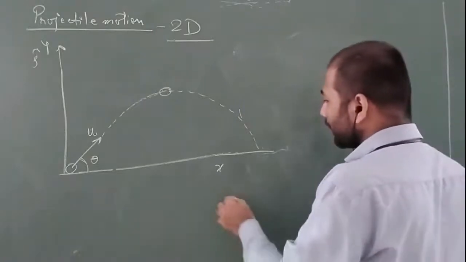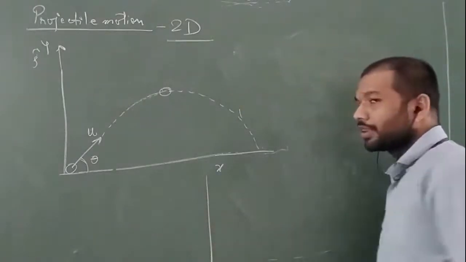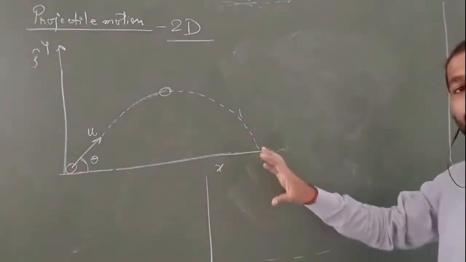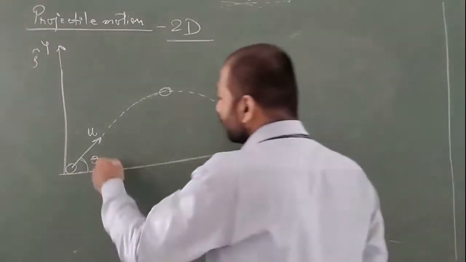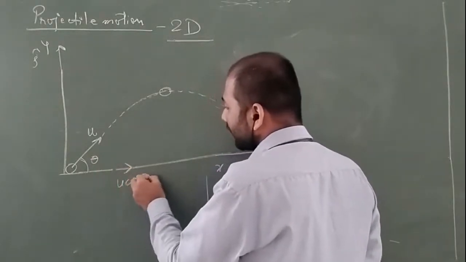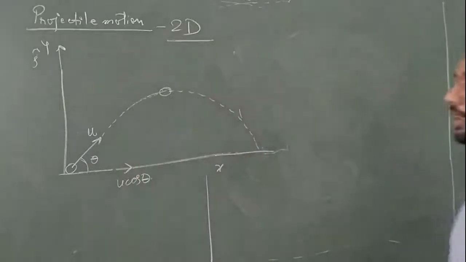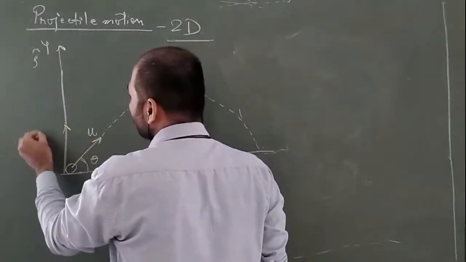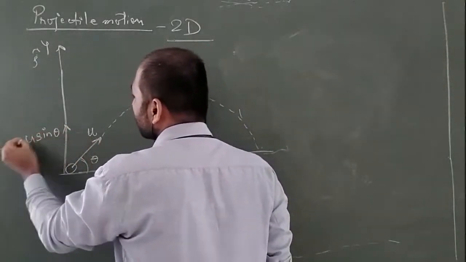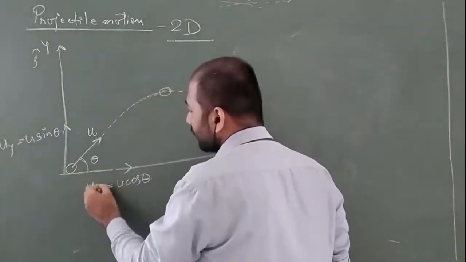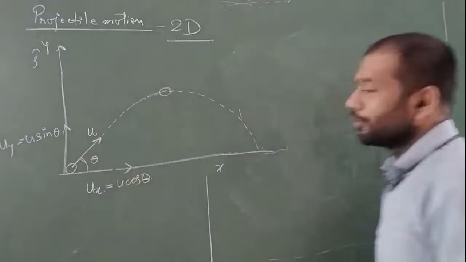Alright, so I was saying that we will deal separately with both of them. Let us see what the components are on the y-axis and on the x-axis. First, you can see there is a component of u cos theta on the x-axis. I hope this is clear to everyone. And there is a component u sin theta, which is the component on the y-axis. Let us also write this as initial ux and this as initial uy.